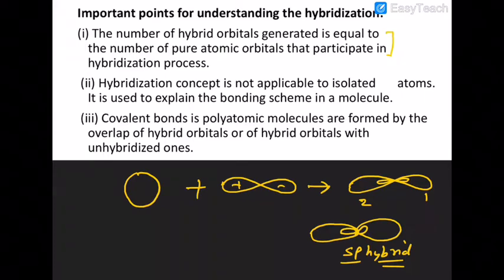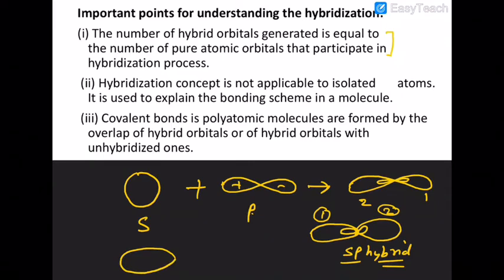Are you getting that? So one s and one p give rise to what? This is the first orbital, this is the second orbital. It has two lobes. One is the bigger lobe, the other one is the smaller lobe.